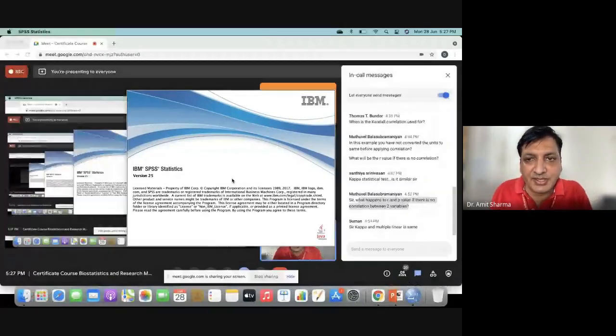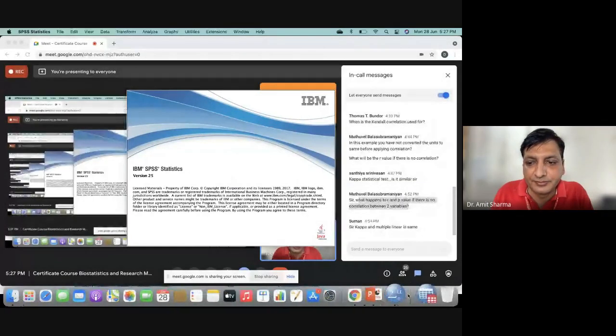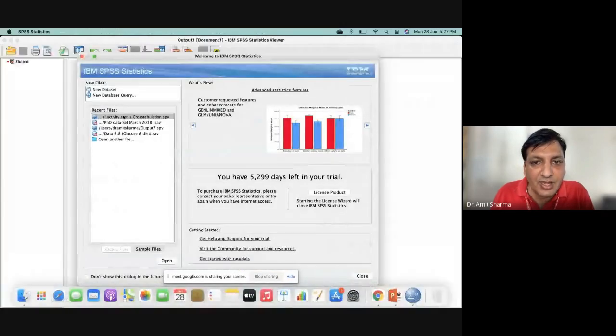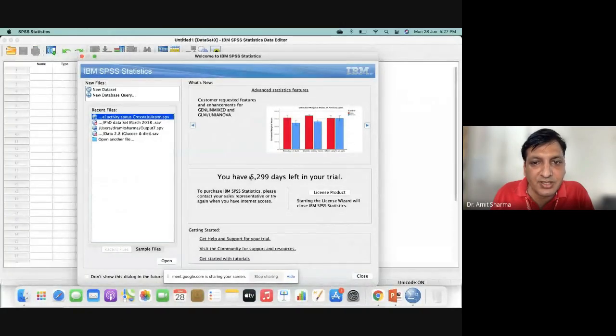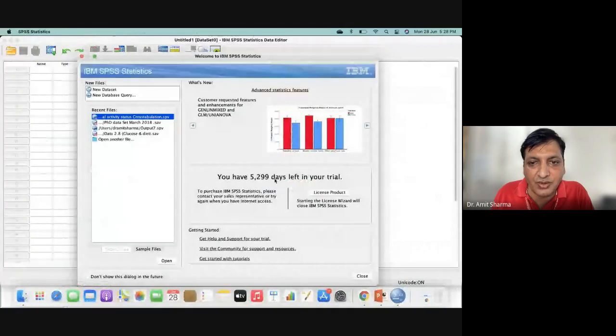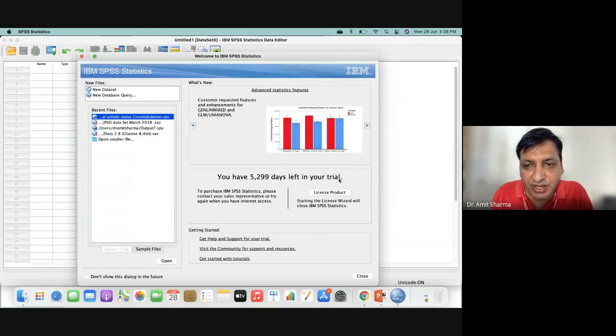I'm opening an SPSS window. Any data set we can open, and you can see that as we proceed, the number of days is going to reduce, but it's still showing trial. It's not a genuine copy, it's showing a trial, but so many days in trial, we're not bothered. Okay, we'll open a PhD data set of the same.